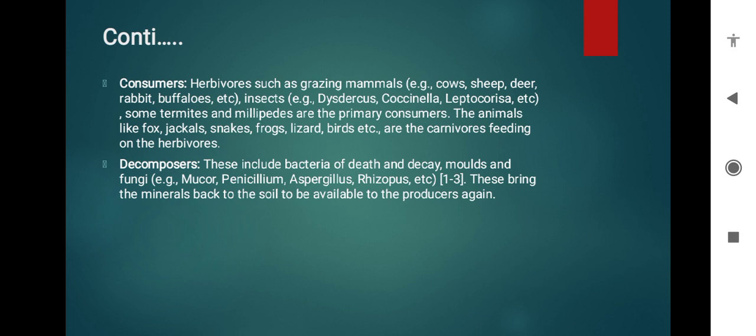Decomposers include bacteria of death and decay, moths, and fungi. So these bring the minerals back to the soil to be available to the producers.